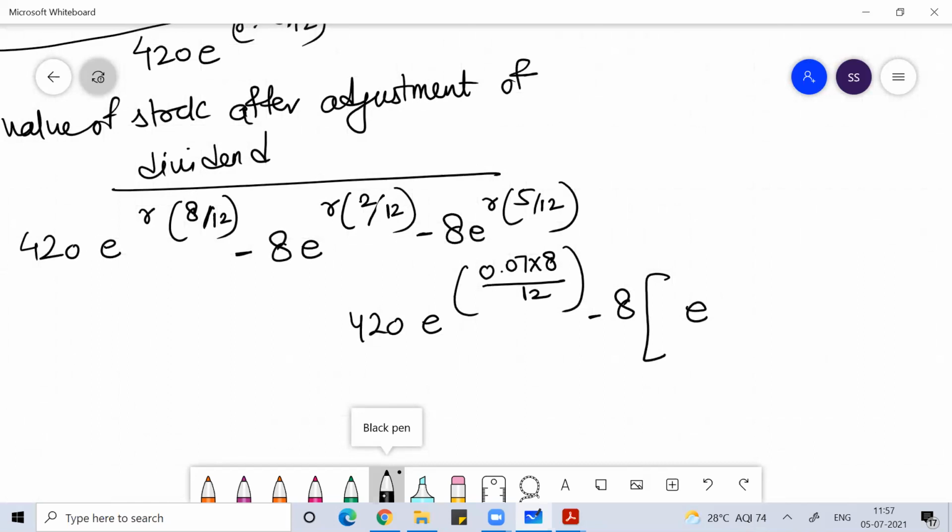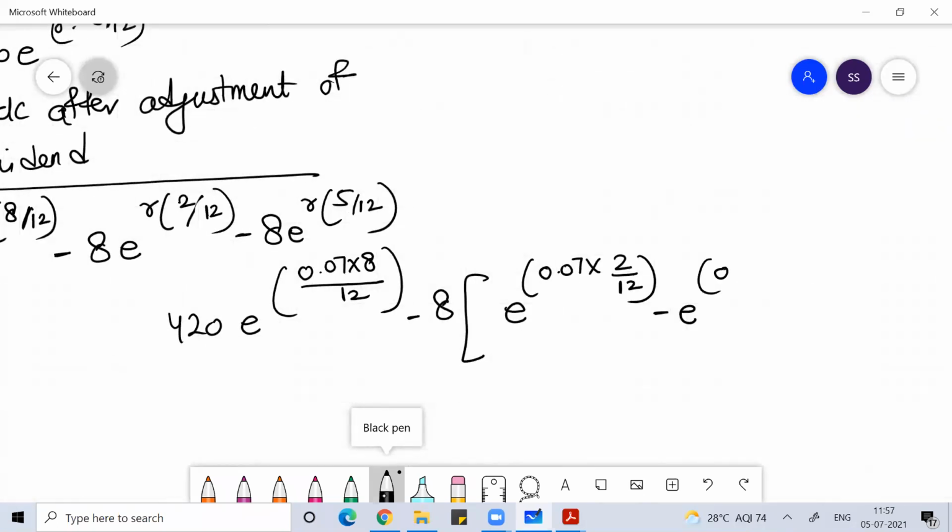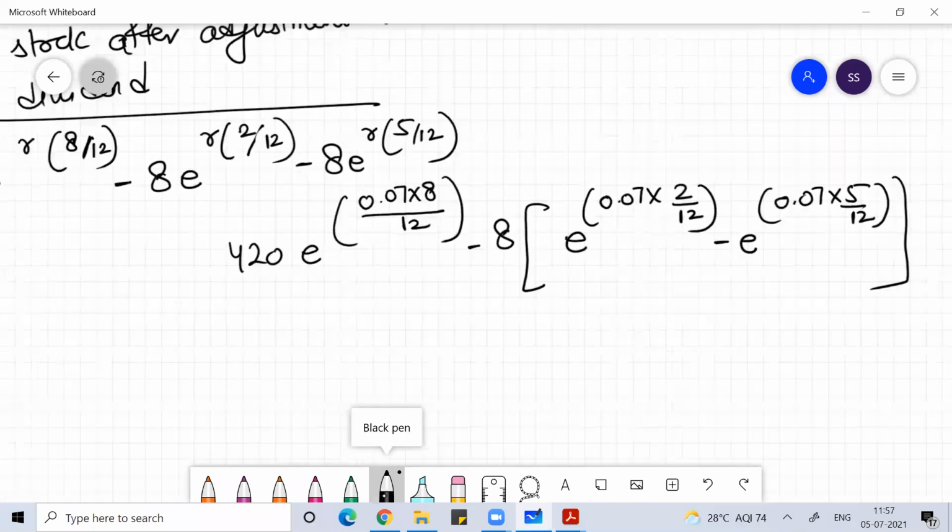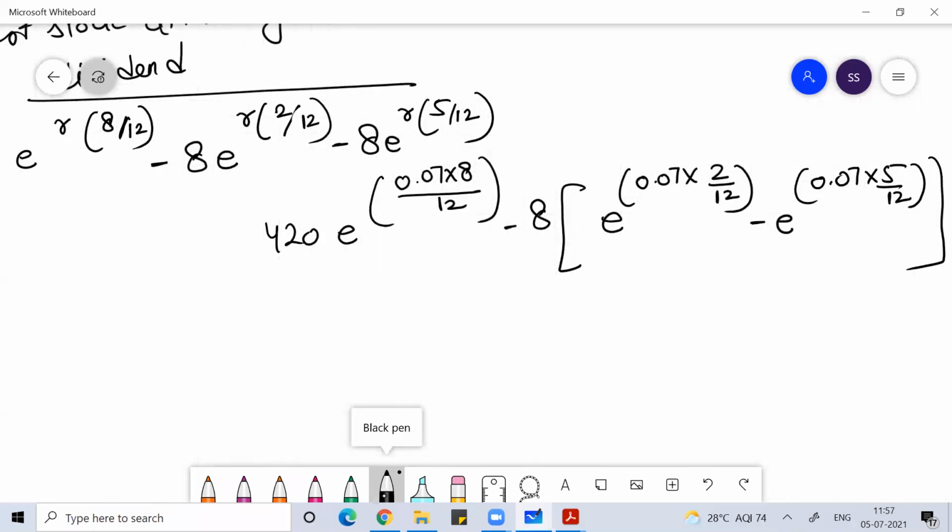So leave it like that: 0.07 into 2 by 12 minus 0.07 into 5 by 12. Yeah, right. So that will give you the future value of the stock.